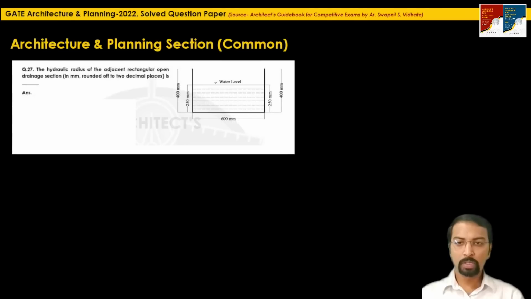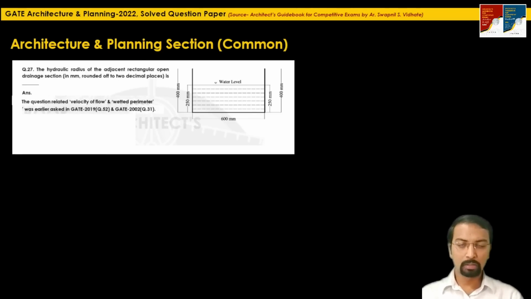The next question is again the numerical answer type question, question 27. The hydraulic radius of the adjacent rectangular open drainage section in millimeter, rounded off to 2 decimal places, is how much? This figure is given where they have mentioned the total depth of the drainage cross section is 400 mm, but 250 mm is the actual depth where the drainage is flowing. 600 mm is the width, and they are asking the hydraulic radius of this drainage section.